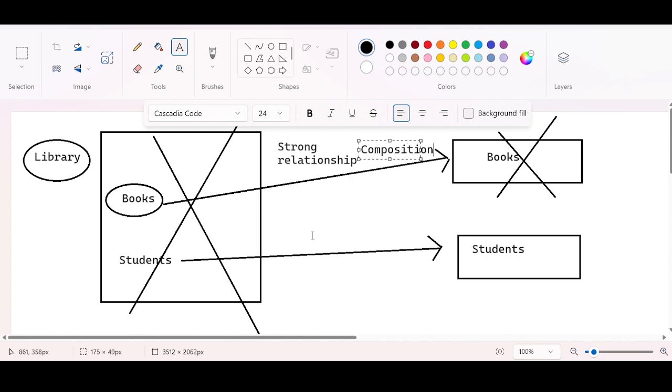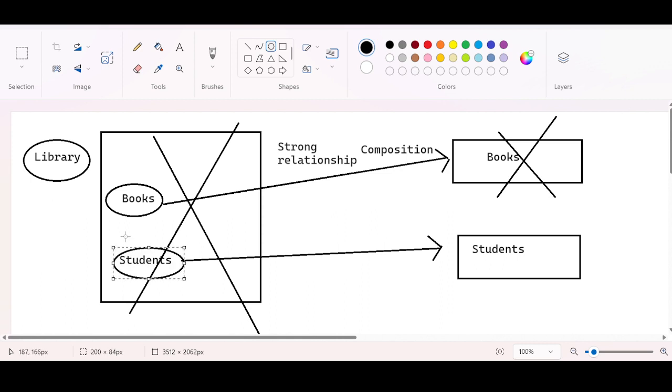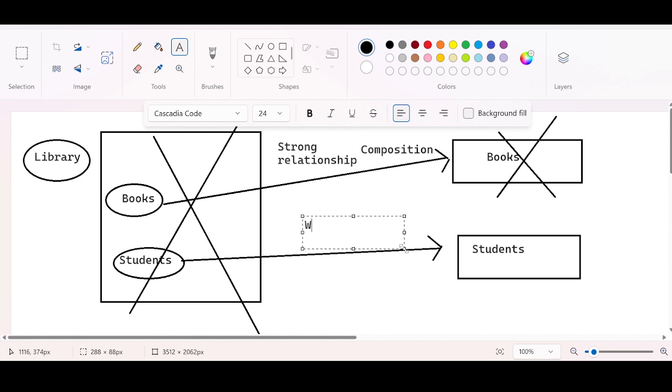Composition. At the same time, the relationship between students and the library is weak. If you close the library, students are very happy nowadays. Weak relationship.